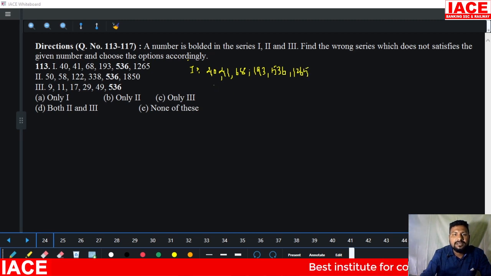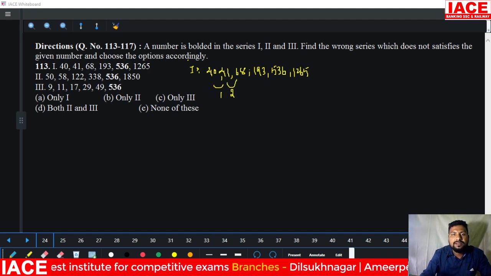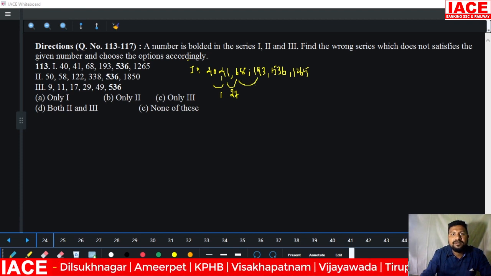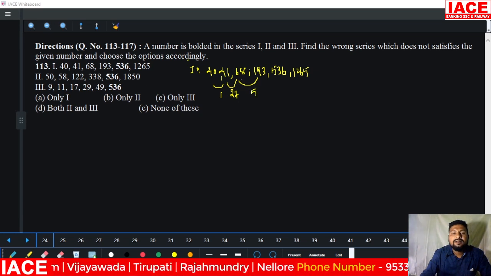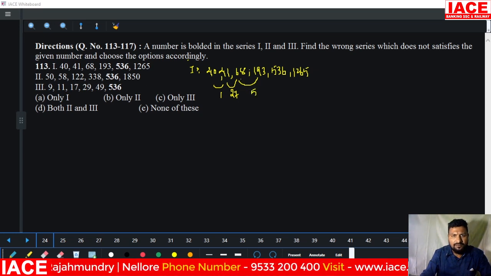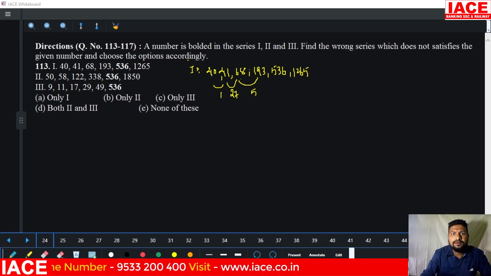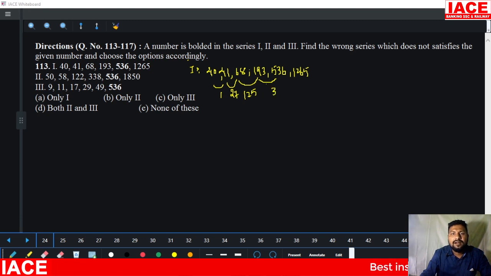We have to check whether it fits or not. 40 to 41 the gap is 1, 41 to 68 the gap is 27, and 68 to 193 the gap is 125. And next, how much? 3 became 6, so 3 added. And 19 became 53, it is 34.